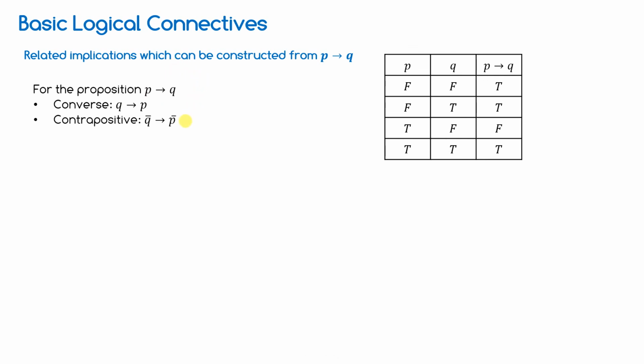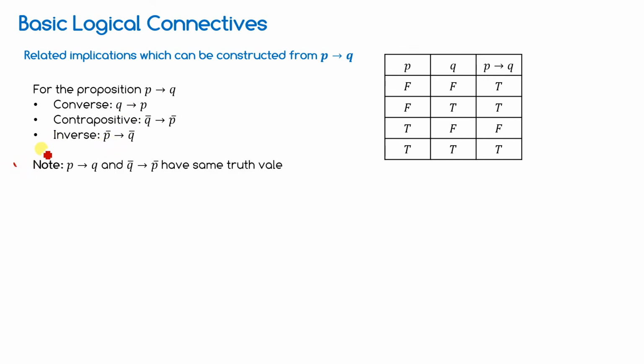Contrapositive. What do you do? Negation on both sides of the converse. Then we will get the contrapositive. Next, inverse. For the proposition P implication Q, you put not on both sides, and that will become the inverse. So these are the converse, contrapositive, inverse.